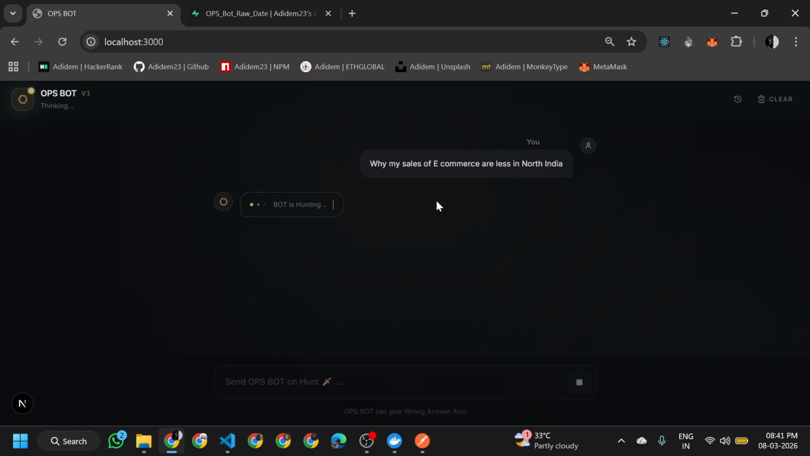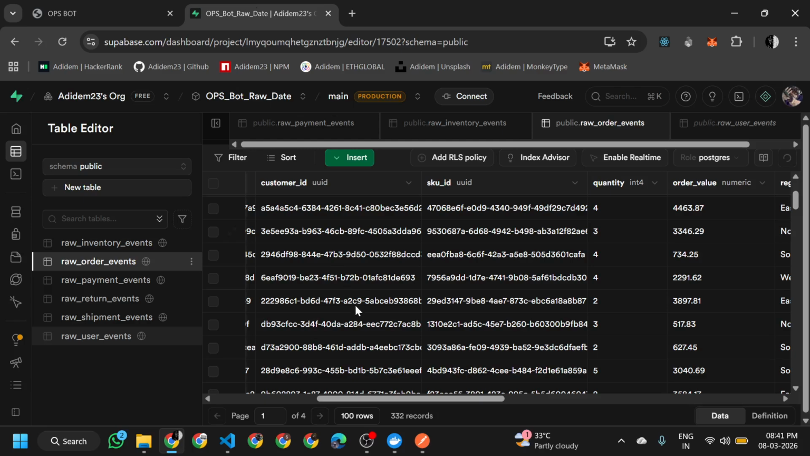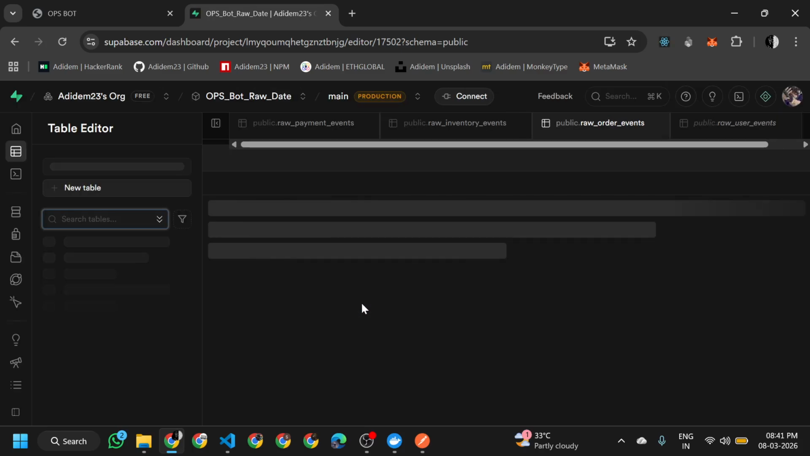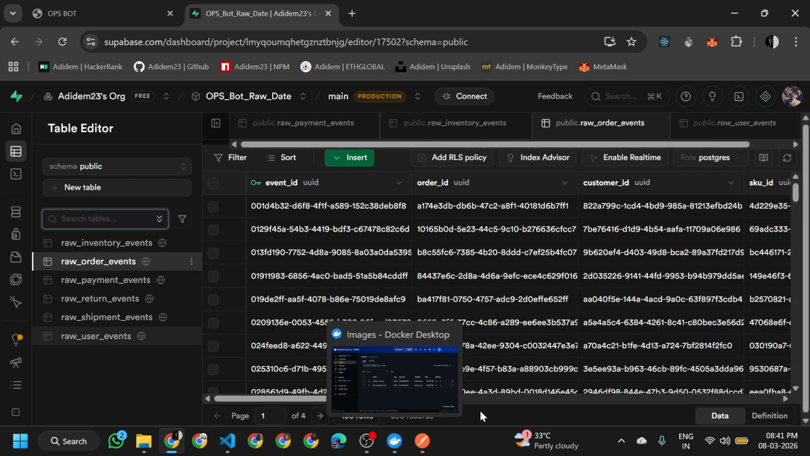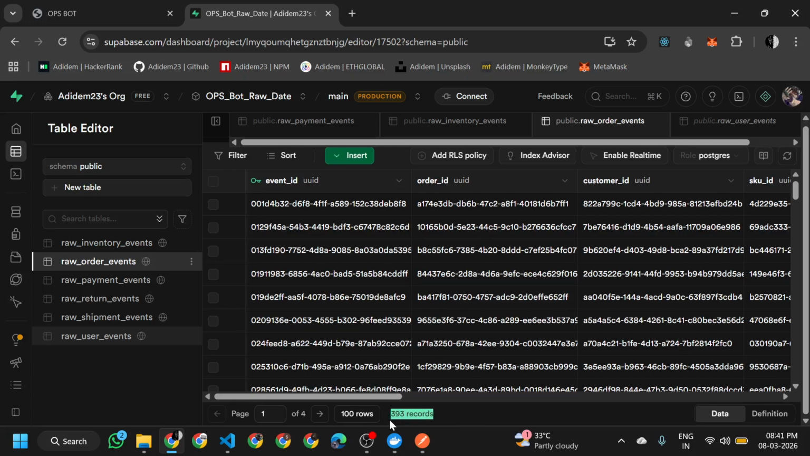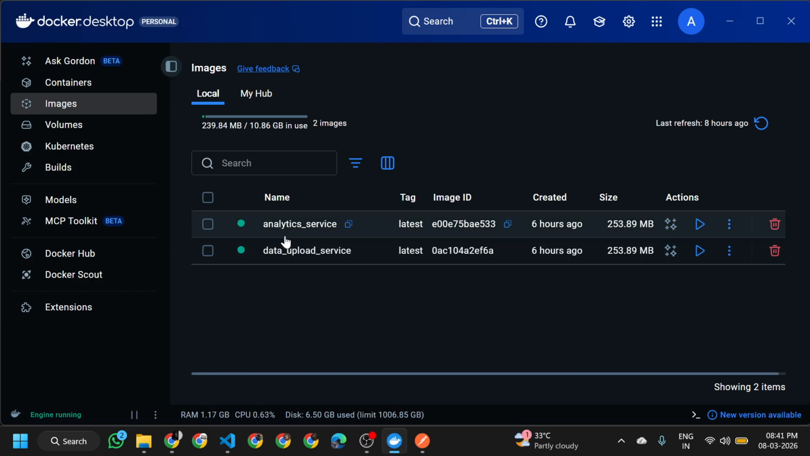You can query out what are the things which are to be improved, and what are the things you have to give more priority. For this, we have used a Supabase instance, and you can see the data service has performed very well and has given us more records. This is not the right approach, but we have created a simulation, so that is what it is.